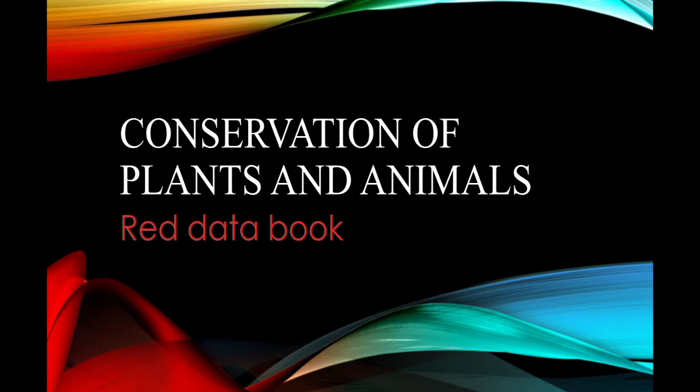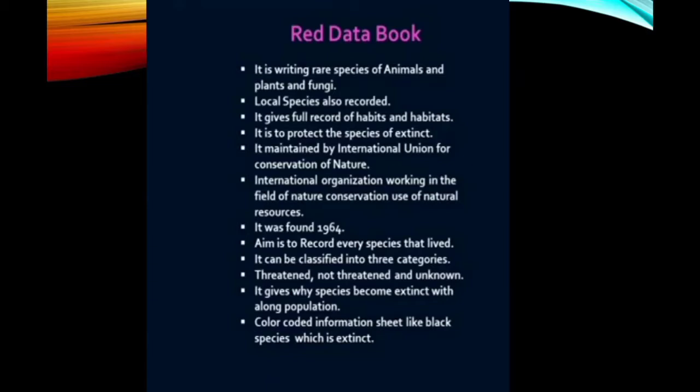Standard 8, Subject Science, Unit 8, Conservation of Plants and Animals. Students, today's topic is Red Data Book. The Red Data Book is a type of document published by IUCN. IUCN stands for International Union for Conservation of Nature.